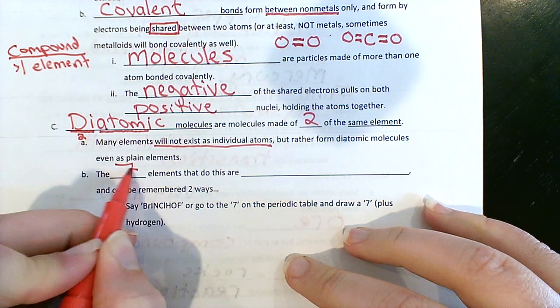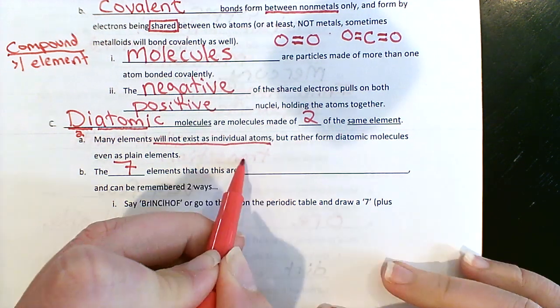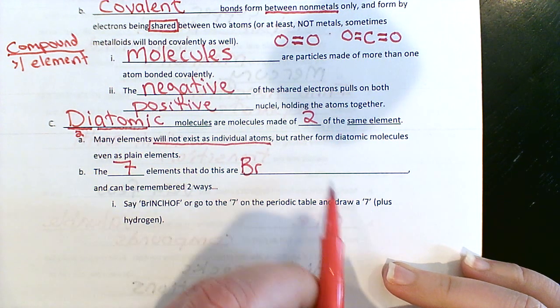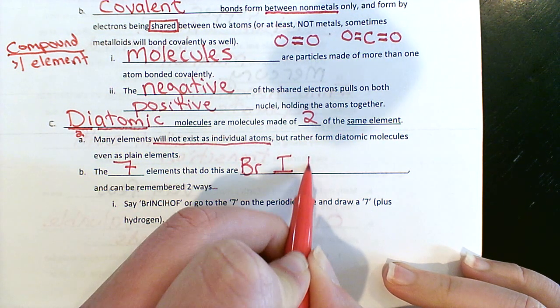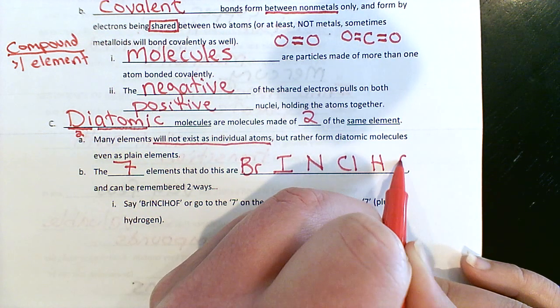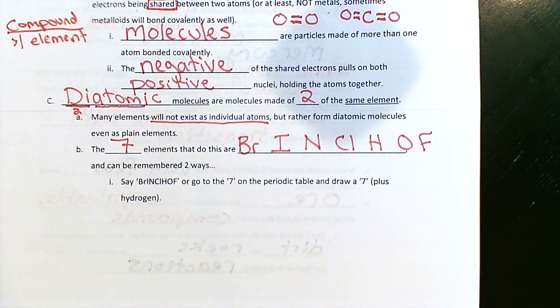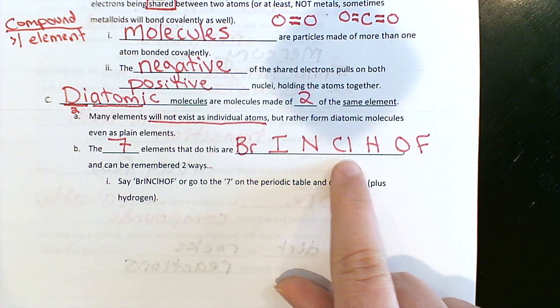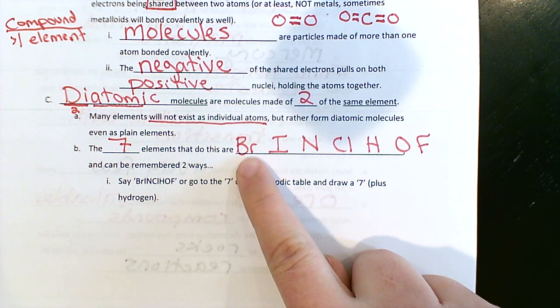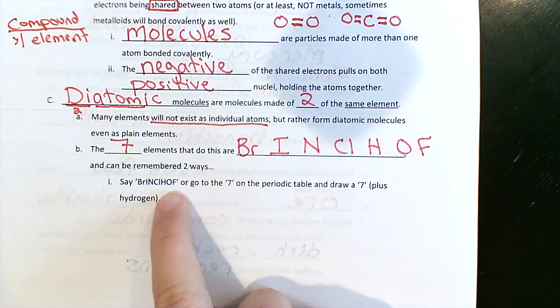So even as plain elements, they're not by themselves. There are 7 elements that are like that: bromine, iodine, nitrogen, chlorine, hydrogen, oxygen, and fluorine. Those are the 7. And there are 2 ways to remember which 7 elements are always diatomic. If I wrote those out in that order on purpose, you can memorize the acronym Brinkelhoff, pronounced Brinkelhoff.